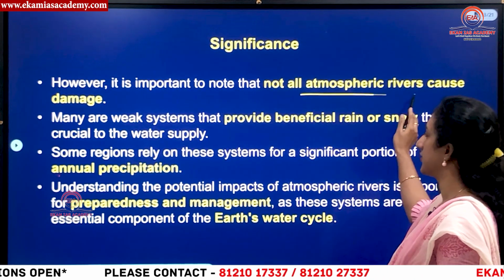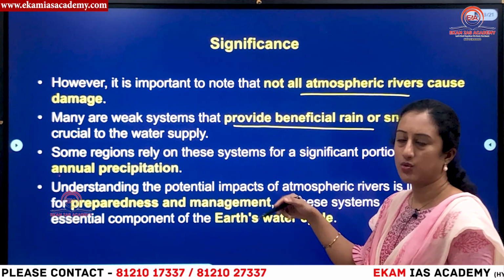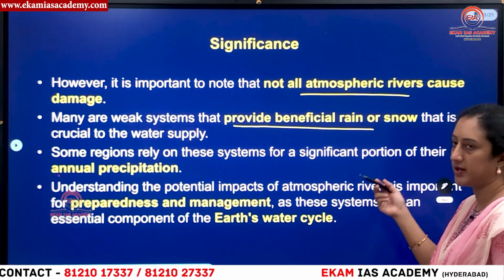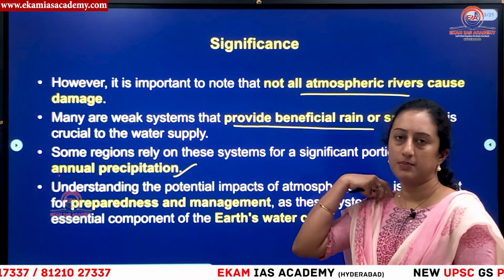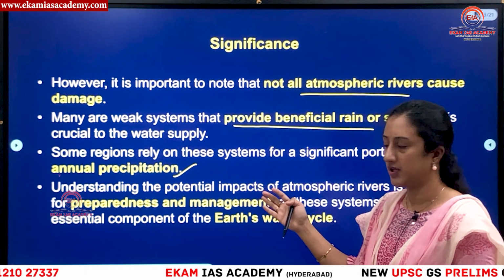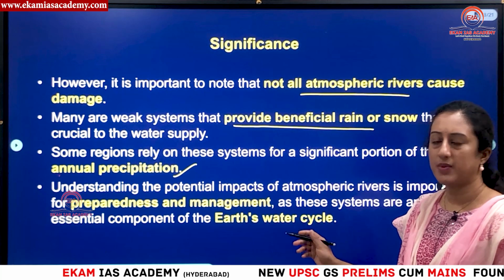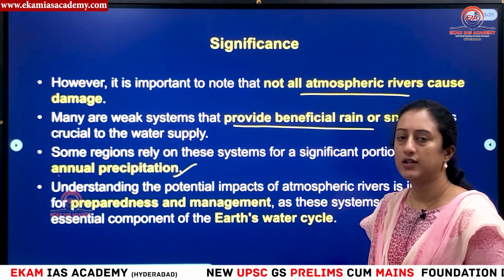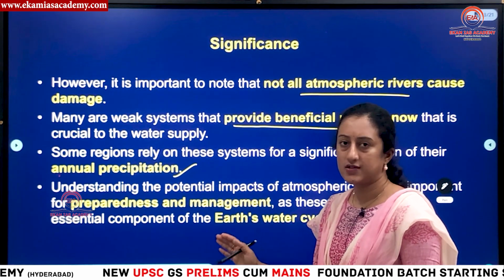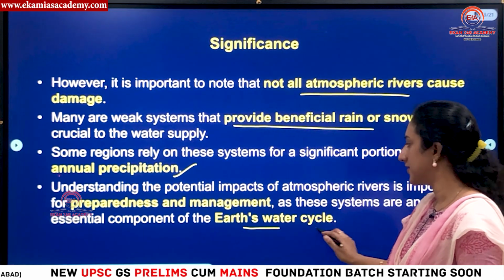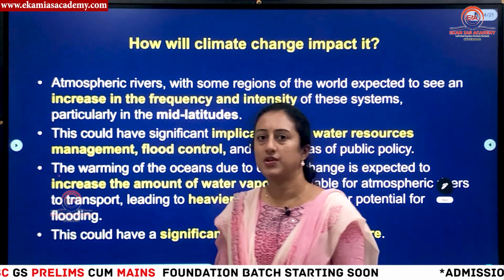So not all atmospheric rivers cause this particular damage. Some are positively beneficial, like you can say they are creating a good water supply so that agriculture is sustained, and annual precipitation is mainly what you get from this atmospheric river, okay? But at the same time, if you're not prepared and managed, during this particular point of the year, like in the January and February months, there can be intense flooding. And this is also contributing to Earth's water cycle by intense evaporation and precipitation.